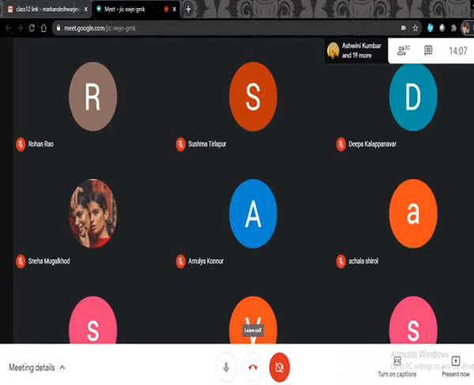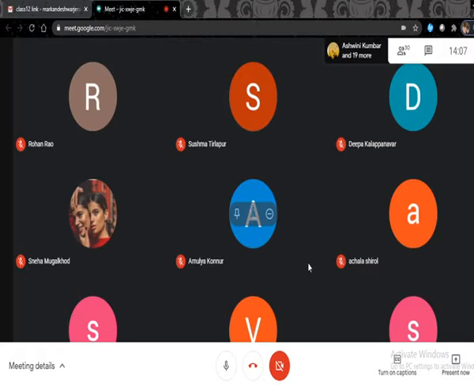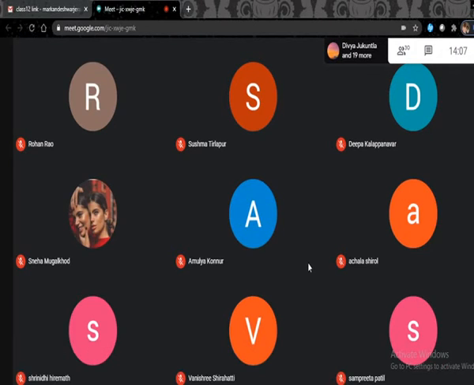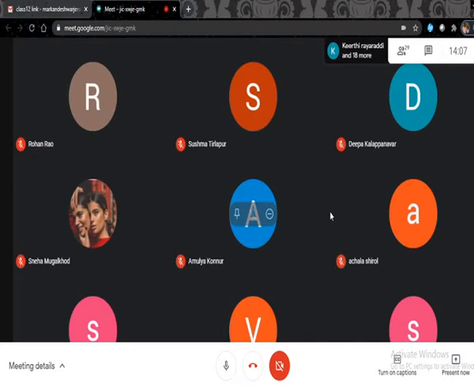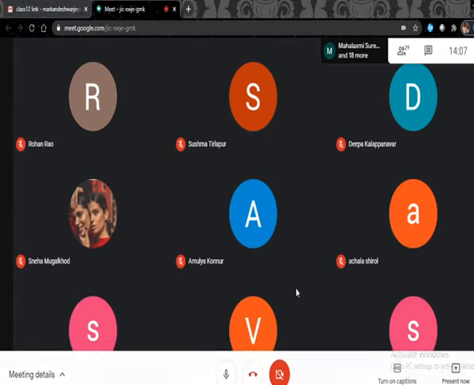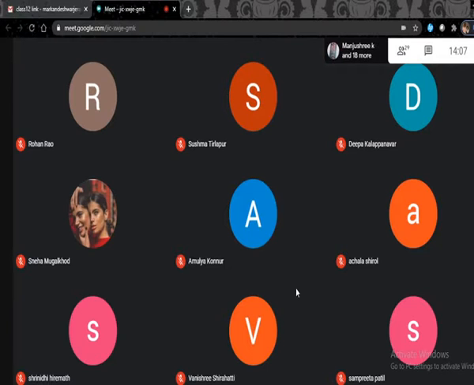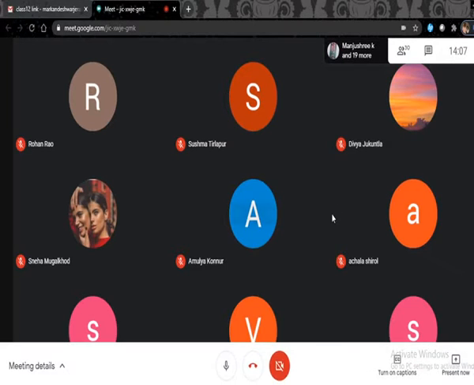Okay, we'll start today's class. In the last class we discussed what a function is, the advantages of using functions, how to write functions in Python, how to pass parameters to functions, and even how to return values from a function. So that was all studied in the last class. Today we will be seeing more on functions, and some important points we'll discuss in today's session. Let me share the screen.